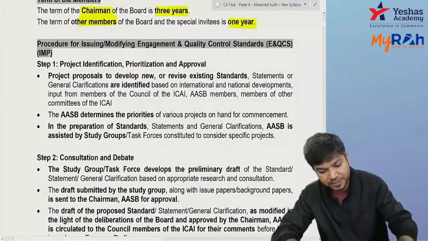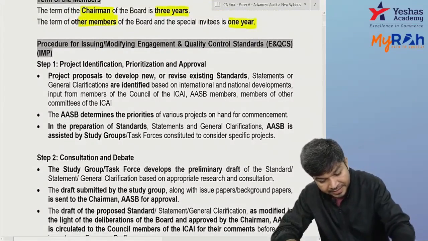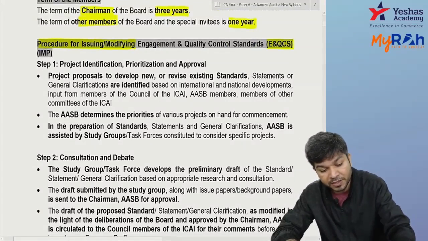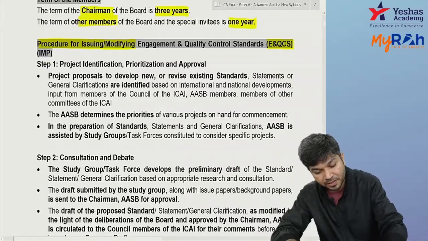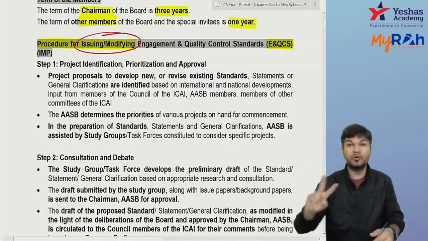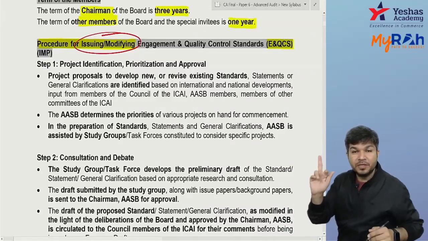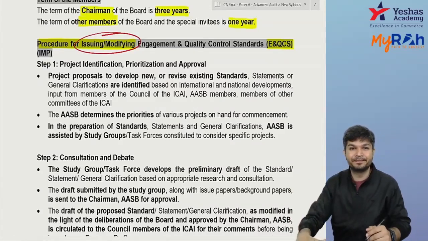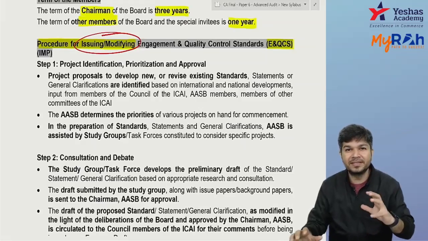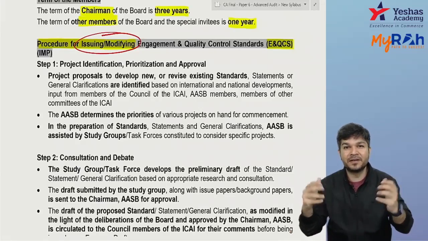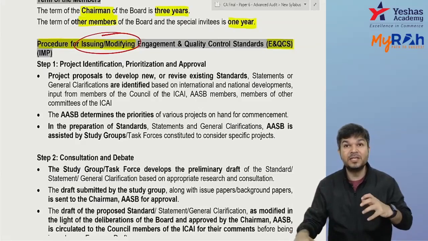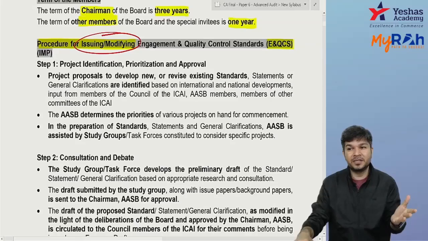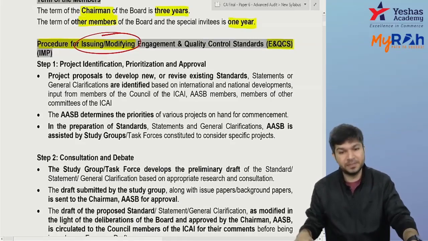And now, procedure for issuing or modifying engagement and quality control standard. How do we issue or modify? See, the procedure for issuing a standard as well as modifying a standard, both are the same. First, who will try to identify where we need a standard, or whether we need to modify a standard? Who will identify? It's AASB.